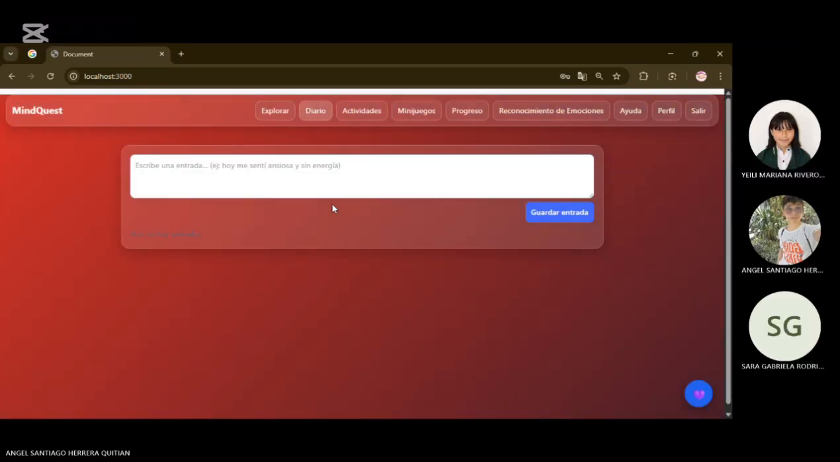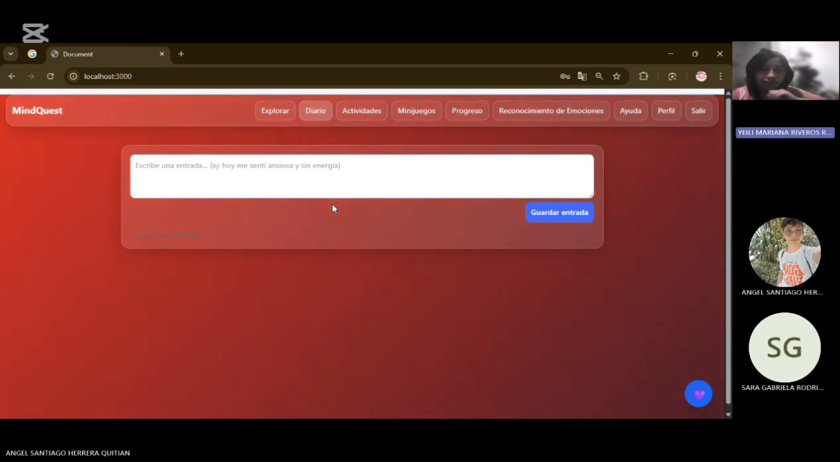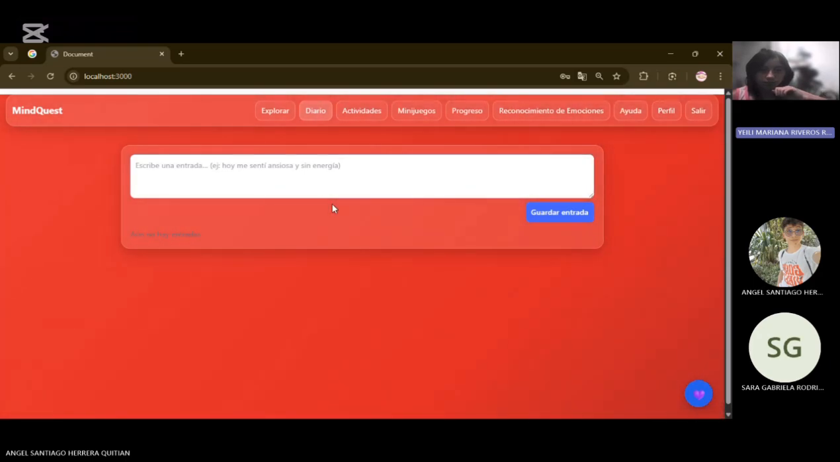The next part is the diary. In the diary, you have a space where you can write how you felt in the day, and then the entry is saved with the text that you write, the detected emotion, the date, and the hour.